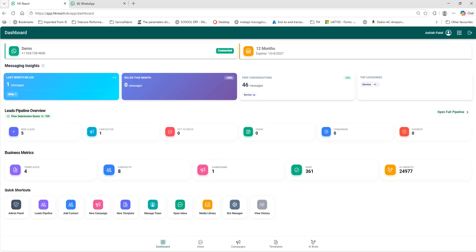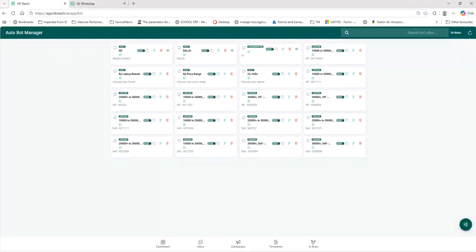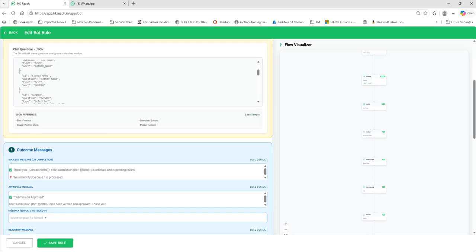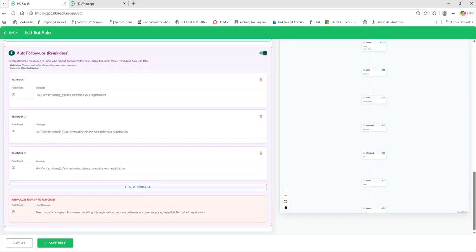Now let's talk about the job application one, where a user has started. I have one of the registration flows already set up, right? And someone has answered maybe two or three questions, and then they stopped replying for whatever reason. So what we can do is go down. Here is the auto follow-up reminders option. So here we have first.